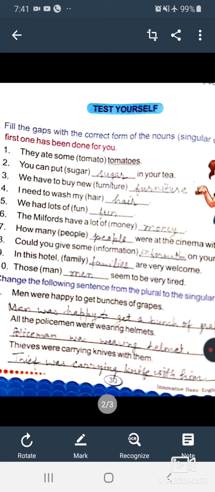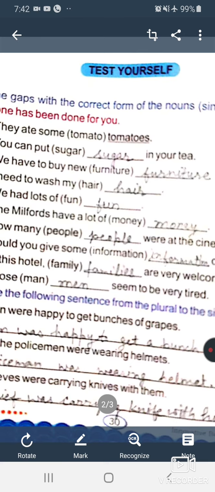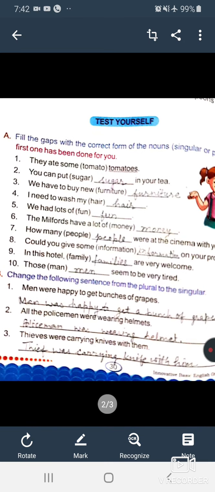Next, in this hotel dash are very welcome. Here is a word family. Can you see there is a letter Y at the end of this word? So you have to remove the Y and add IES, and it will become families. Okay beta. Next, tenth sentence. Those dash seem to be very tired.